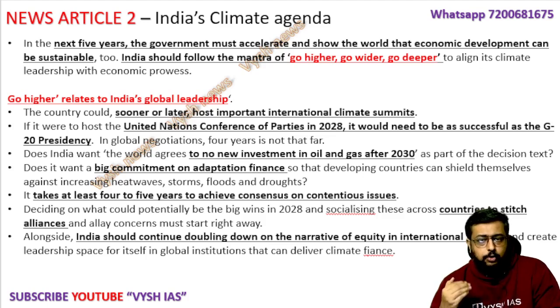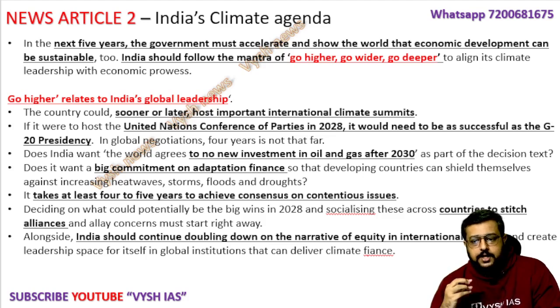Even for the Olympics, we are planning, we are building in Gujarat a very big, world-class Olympic city. So we are trying to be a world leader, showing that we can even host these kinds of events. The entire world should come to India. So that is also one thing which we are doing, and that is go higher. We have to be at the highest position.